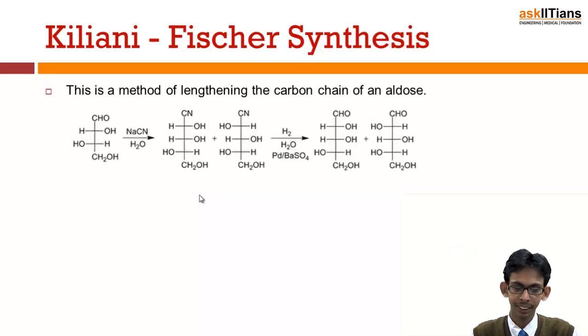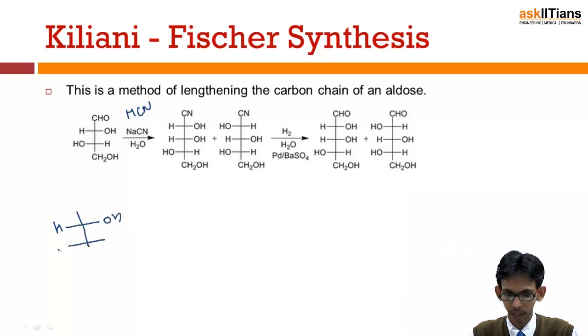What is done in this? You can see from here that this was a 1, 2, 3, 4 carbon tetrose. This was an aldotetrose. First of all, we react with NaCN or HCN in water, and this was actually an OH group. If I write it in a broader way, it was like this: OH, then OH, H, here was CH2OH.